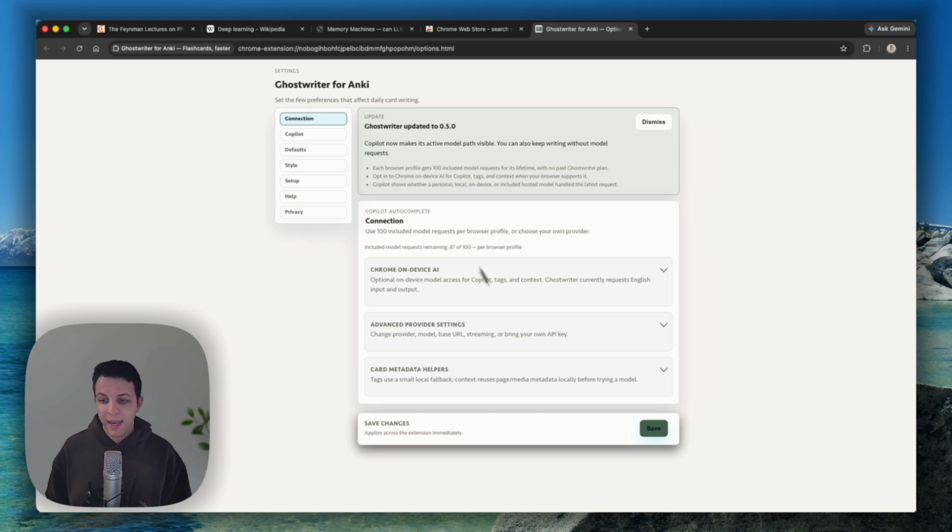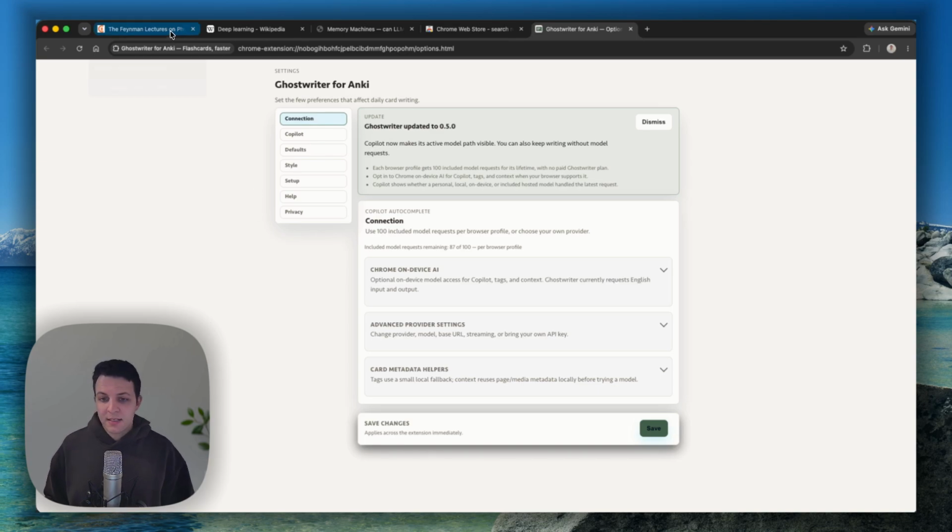The options page has had a significant upgrade relative to version 1. It's much cleaner. You now get 100 free model requests so that you can use it without having to bring your own key for some time. I stripped back some of the stuff on knowledge graphs and these other things that I think were cool, but outside of the scope of what this extension was meant to be doing. And so now it's, I think, a much more focused extension. That stuff may end up in another thing that I'm working on, but you can stay tuned for that.